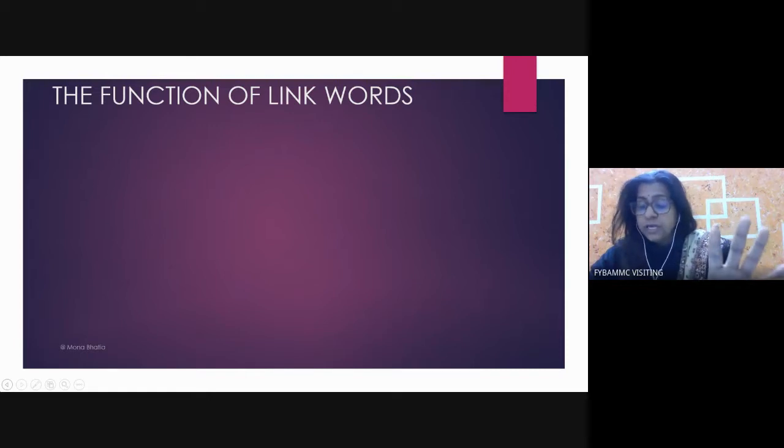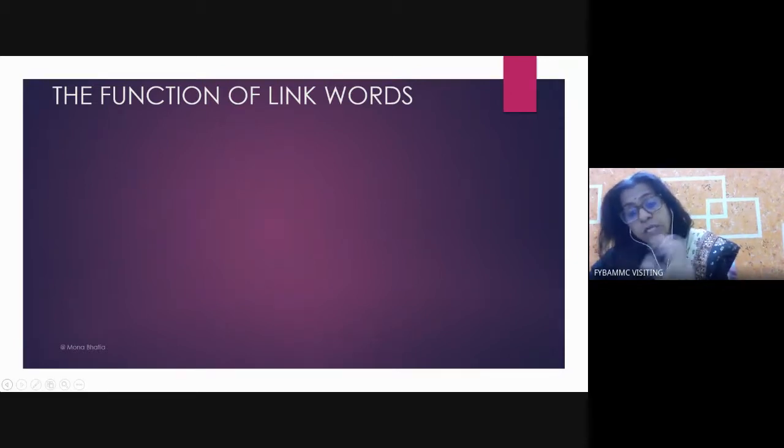As a writer or a speaker, we refer to these ideas many times in a text with the help of link words, not repeating the whole thing every time. The supporting ideas are woven together with the help of link words, tools.